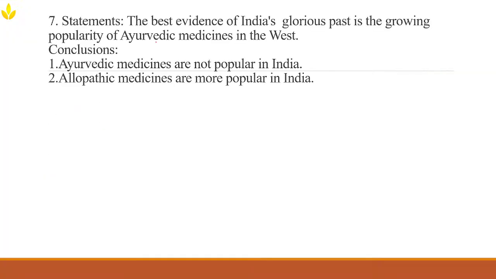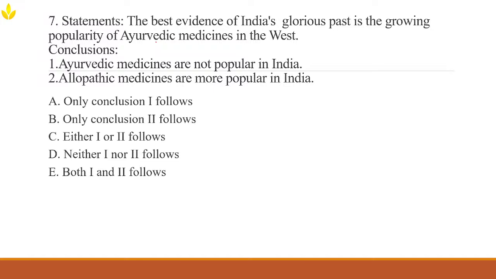All right. Now let's move on to the seventh question we have here. It is based on statements and conclusions. The statement says that the best evidence of India's glorious past is the growing popularity of Ayurvedic medicines in the West. Conclusion says Ayurvedic medicines are not popular in India. That's one conclusion. And what else we have? Allopathic medicines are no more popular in India.